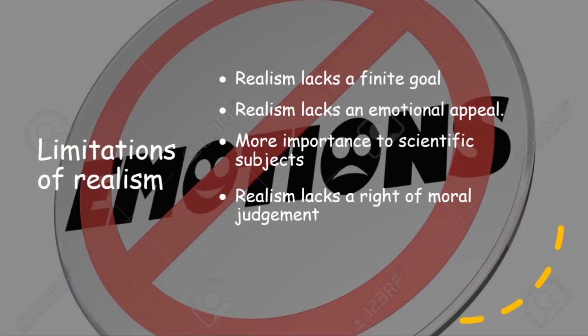Lastly, limitations of realism. Realism lacks a finite goal. Realism lacks an emotional appeal. Realism ignores the importance of emotions, imaginations, etc., which are also equally important in human life. More importance only to scientific subjects. Realism emphasizes too much on science and technology and ignores the importance of the aesthetic subjects like art, culture, religion and morality. But actually, science and technology do not have any value by themselves because they serve as instruments for developing our moral and aesthetic life only.